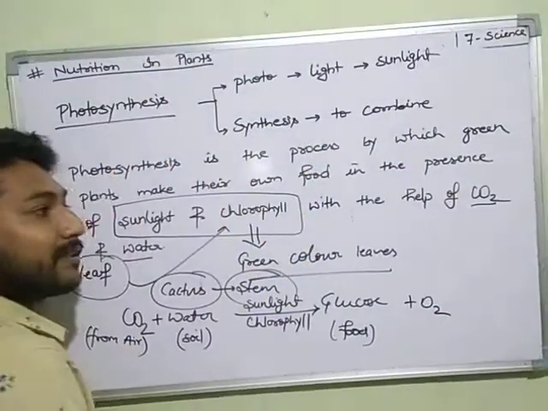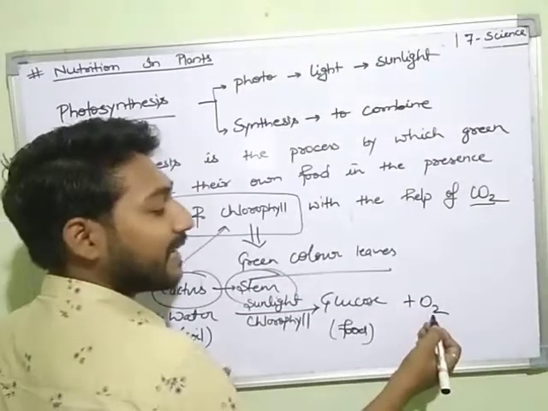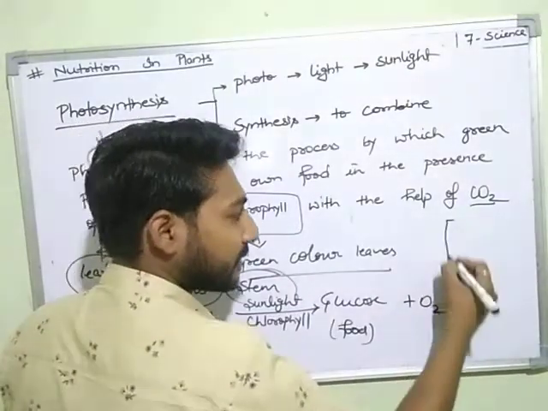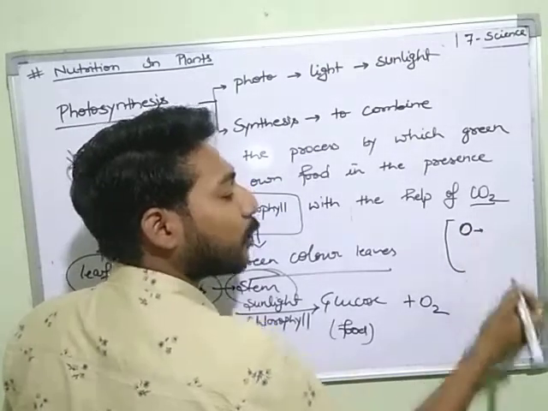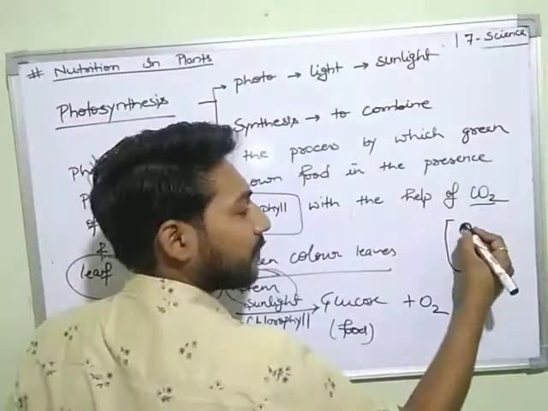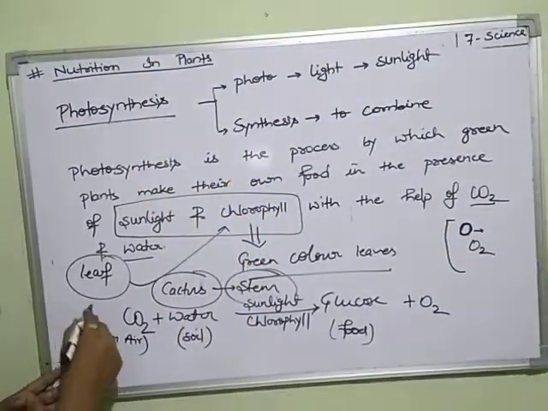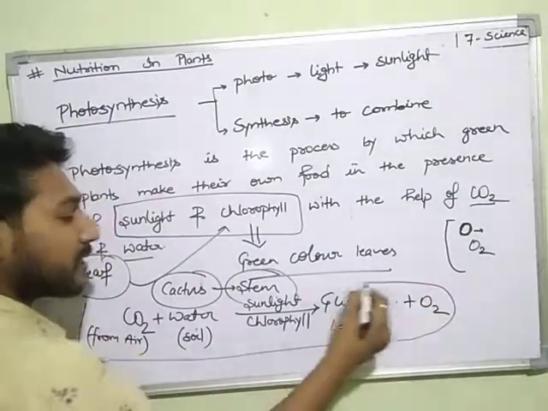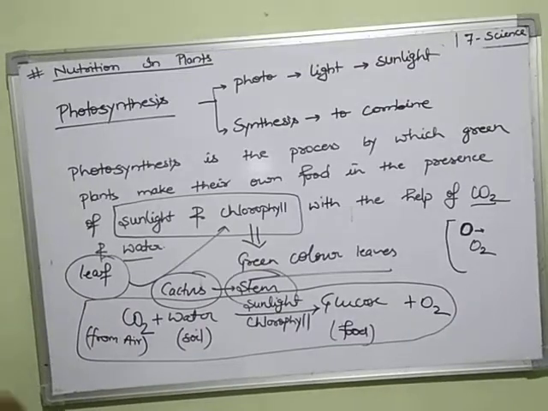Oxygen is a diatomic molecule, which is written as O2. The symbol of oxygen is O, but in the universe it exists as a diatomic molecule. What is a diatomic molecule? There are two atoms of oxygen, so it is written as O2. So this is the process of photosynthesis through which green plants can prepare their own food.